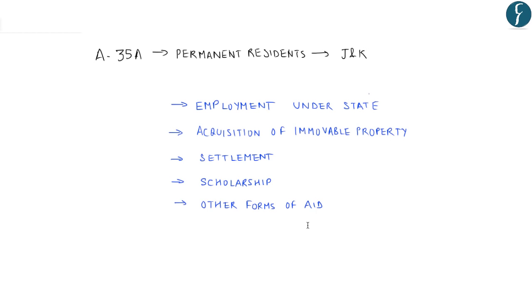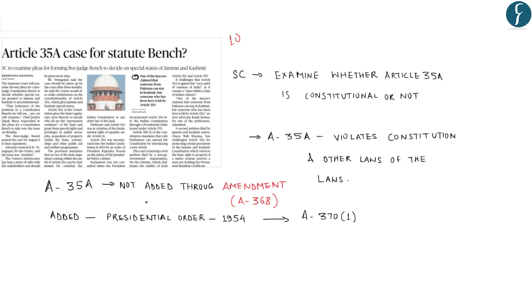In the interim, just remember that Article 35A pertains to the permanent resident status of people residing in Jammu and Kashmir, and it was not added through an amendment under Article 368, whereas it was added through a presidential order of